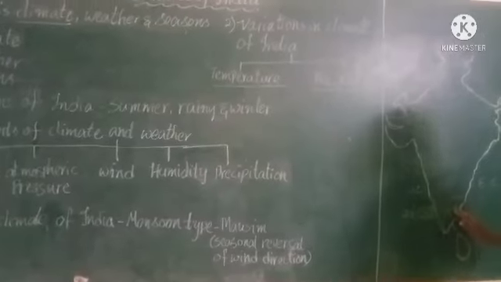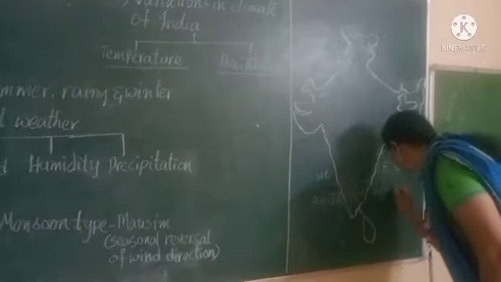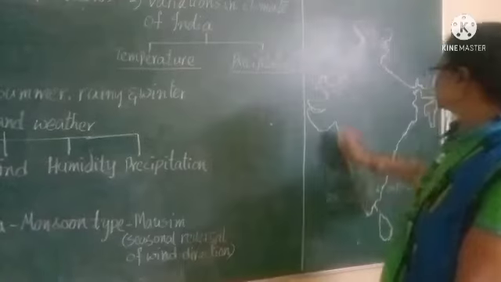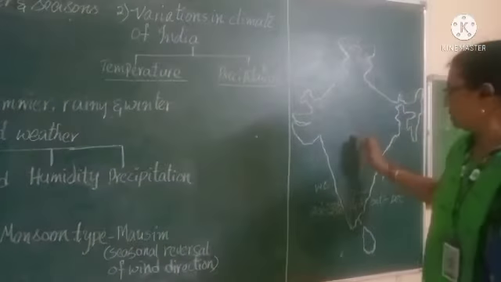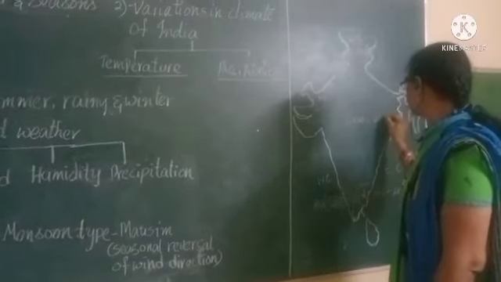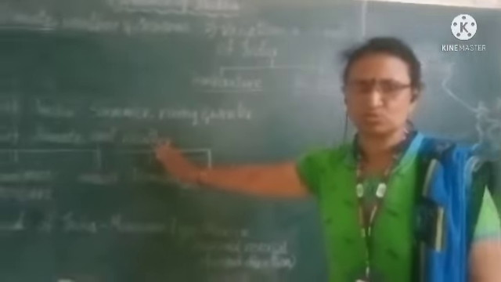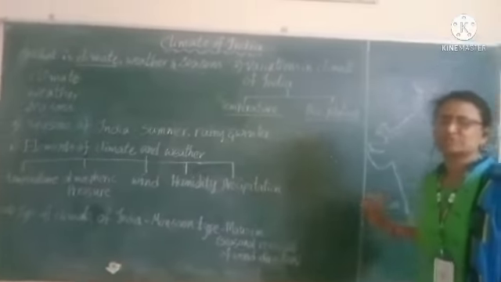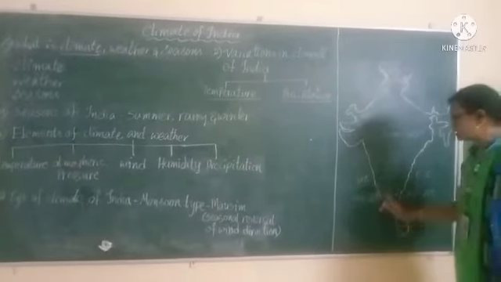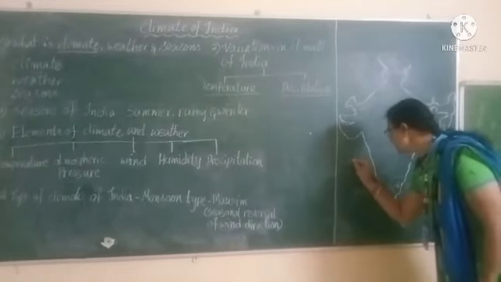Tamil Nadu receives rainfall in the period of October to December. But the rest of the country receives rainfall from June to September. This is what is called the southwest monsoon season. But even in the southwest monsoon season, some areas receive heavy rainfall, like the western coastal regions, which receive about 200 centimeters.